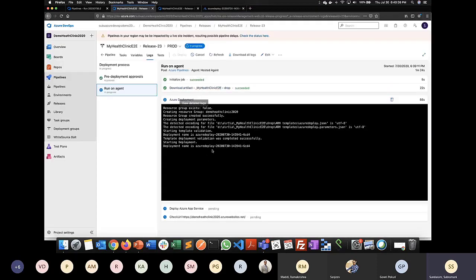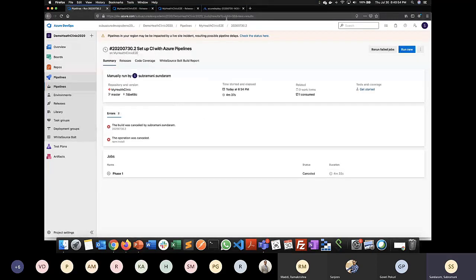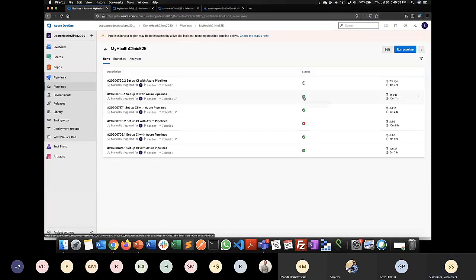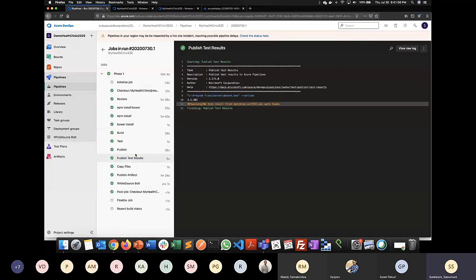Once this complete infrastructure is created for me, then I am trying to deploy my code, and then I'm trying to monitor it. So in this case, what happens? I have a repository as code, and then I'm doing a CI pipeline for a build, and then automatically I'm including the test cases, because here when I go, I can see the test cases also. See, I'm trying to publish my test cases.